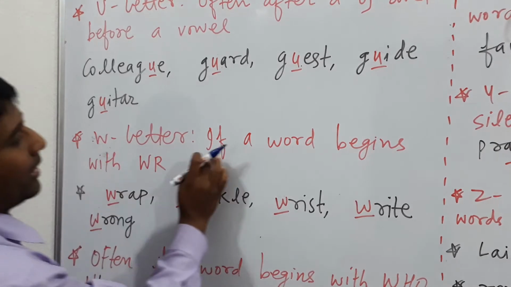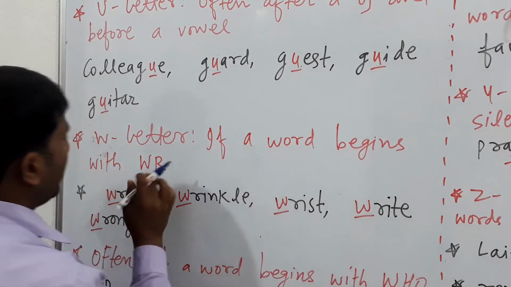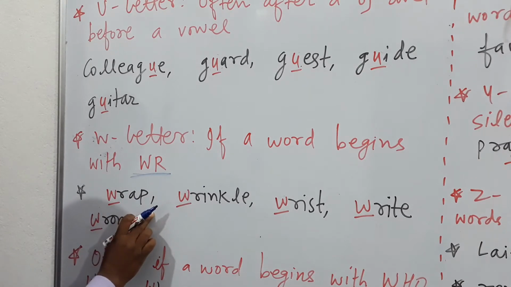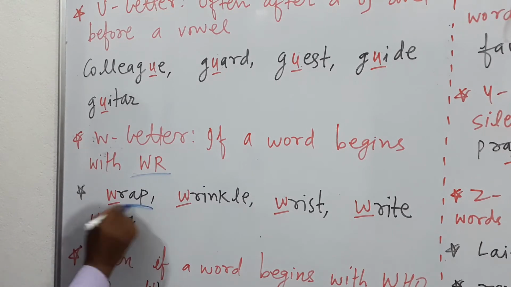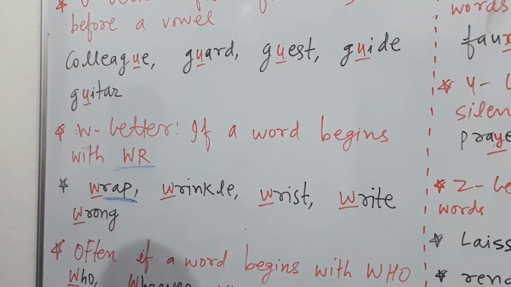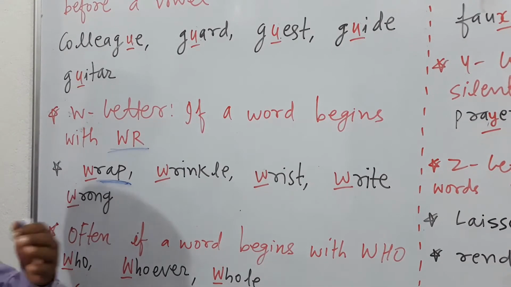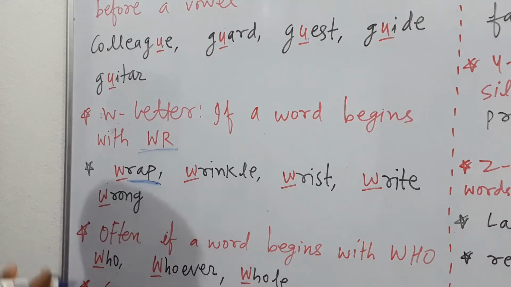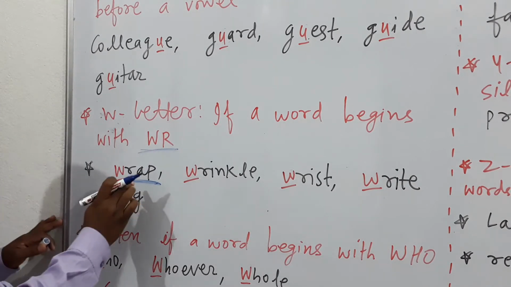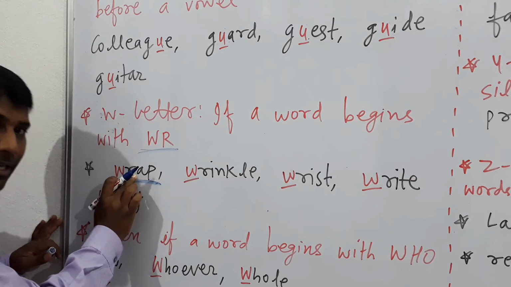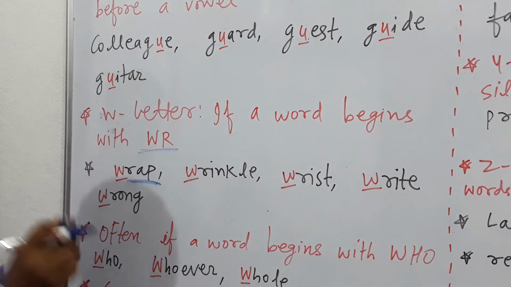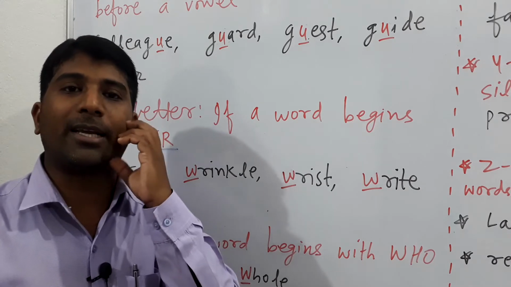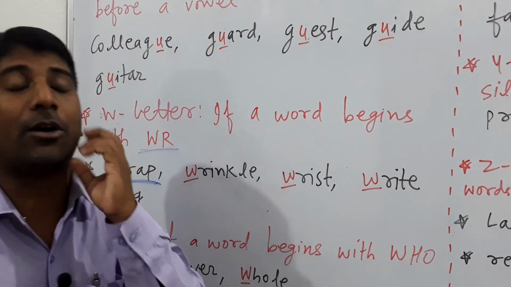Now W letter, if a word begins with WR, okay? Here is wrap. Getting me? Wrap, that means there is a bundle, you have to wrap it, that is, you have to make it a bundle. But one more meaning of rap is rap song, pop song. And a wrinkle, skin is getting wrinkled, that is called wrinkle.